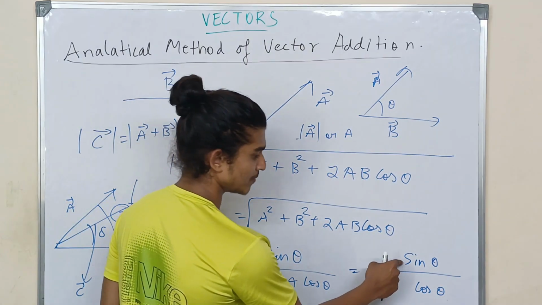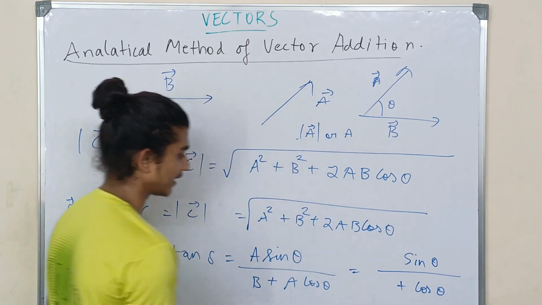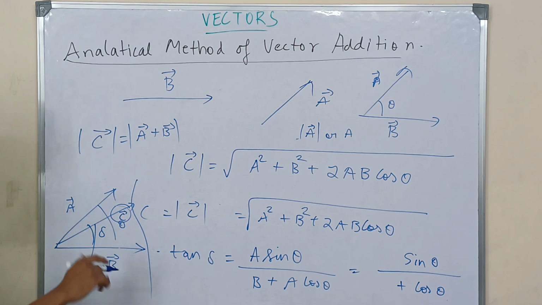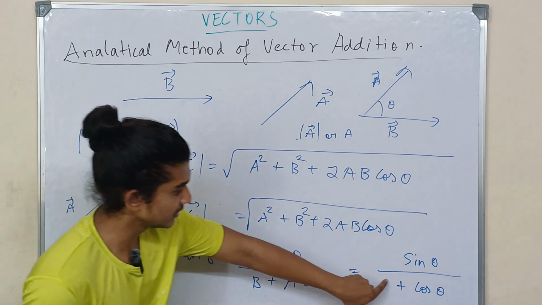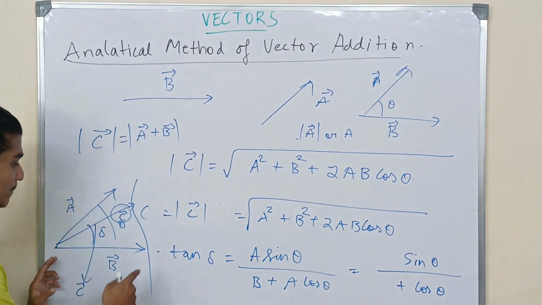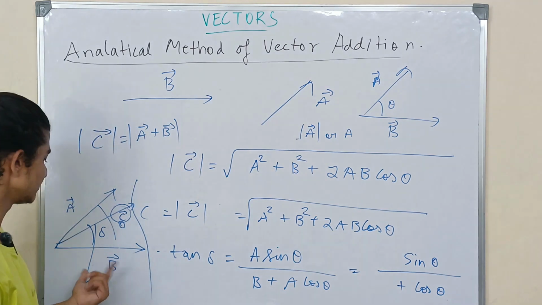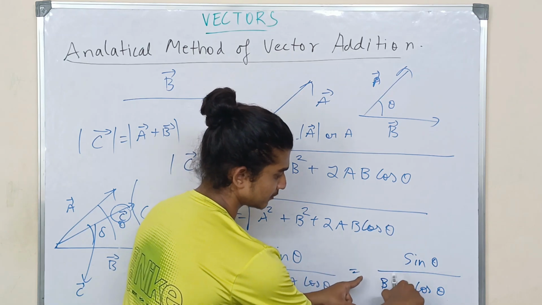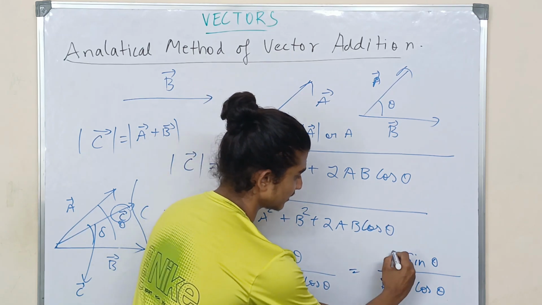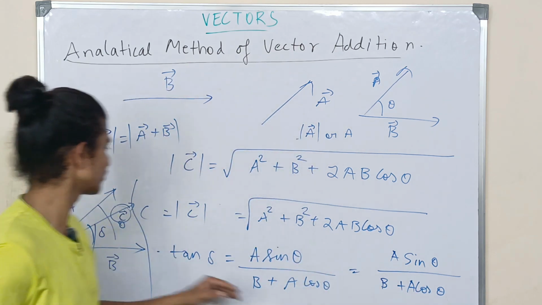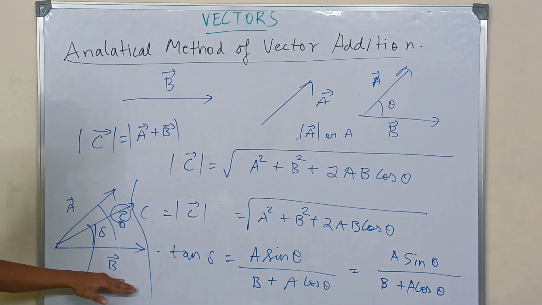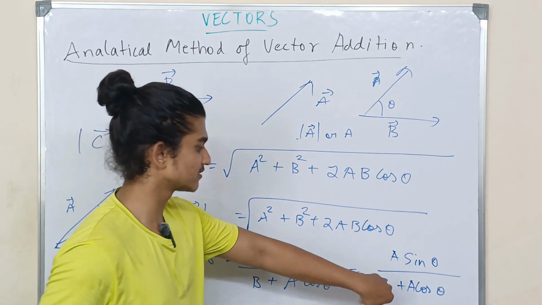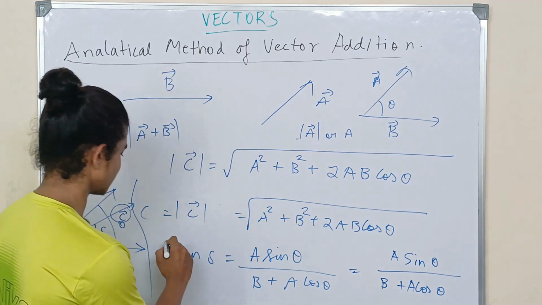After writing it in the form of sin plus cos, you write plus and write the magnitude of the base vector. Normally this switches sometimes, but you should be aware that the magnitude which comes here is the magnitude of the base vector. In this case, the base vector is B. The coefficient of these two trigonometric functions is A. Remember, A is your adjacent vector, whereas B is your base vector. So B plus A cos theta, and A sin theta on top. So this is how you're going to remember this particular formula.